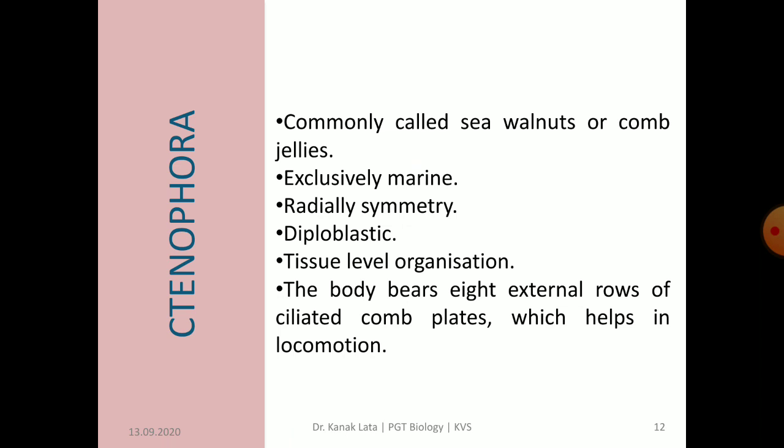The Ctenophora develop tissue but lack organs and organ systems. So they also show tissue level of organization like coelenterates. Ciliary locomotion is retained throughout life. This is brought about by special ciliated 8 external rows of comb plates.